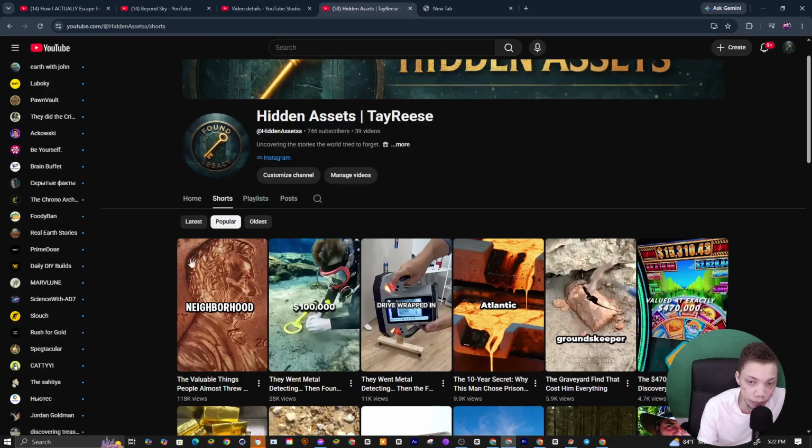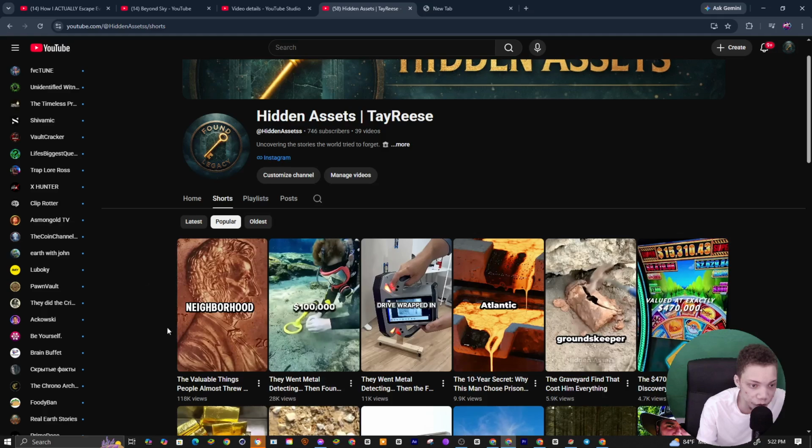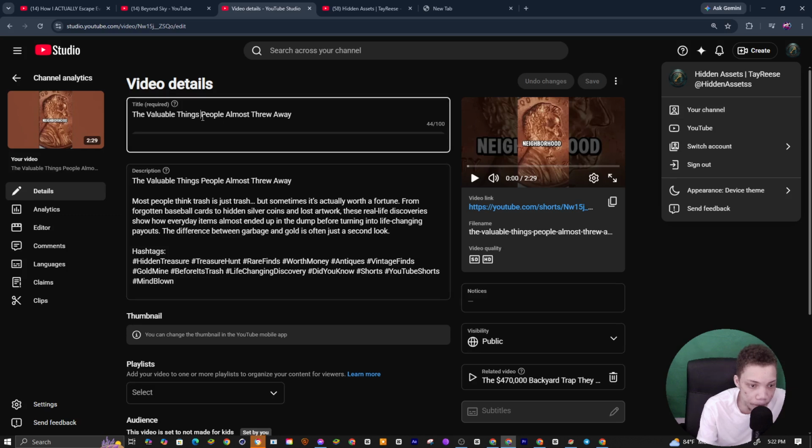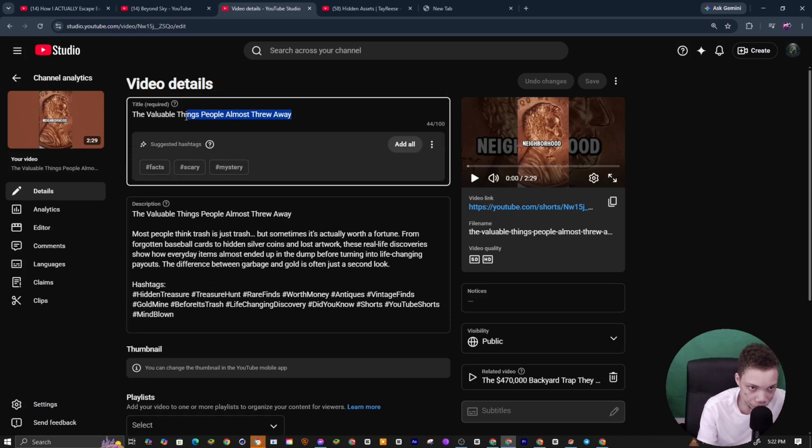I gave AI my one of four title formulas and my one of four pillars. It made me a new title and a new angle, but it kept the core idea of that title. The core idea is right here in this part. It's usually this middle part, the viable things, so the core idea usually sits between here.